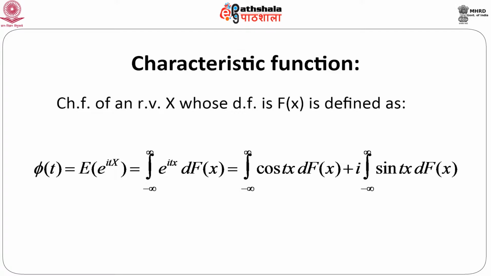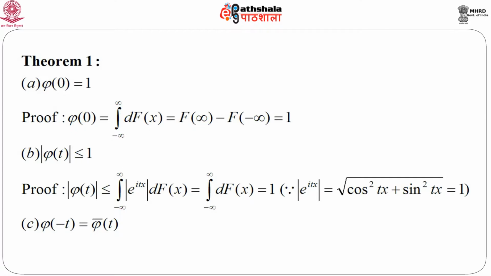Just put e to the power i t x equals cos t x plus i sin t x and we will get this result. So, this entire thing can be treated as the definition of a characteristic function of a random variable x whose distribution function is given by capital F x. So, let us consider some properties in the form of a theorem.